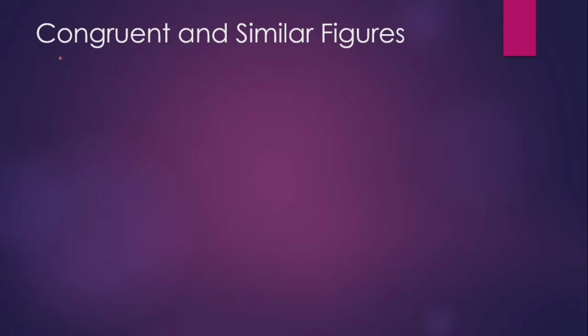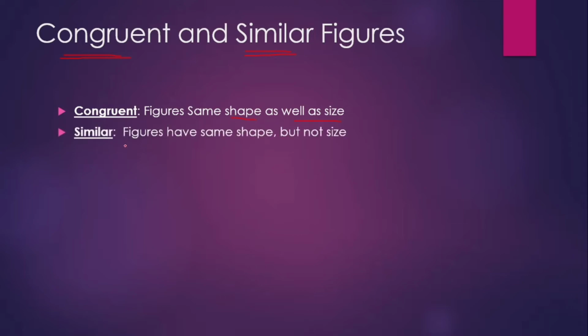Okay, so next, congruent and similar figures. Why this difficult term congruent? We can simply say that two figures are similar, right? Why we use this term congruent, and what is the difference between congruent figures and similar figures? Let me discuss this. Congruent is nothing but figures having same shape as well as size. Very important, same shape as well as size. But similar means figures which have same shape but not the same size.